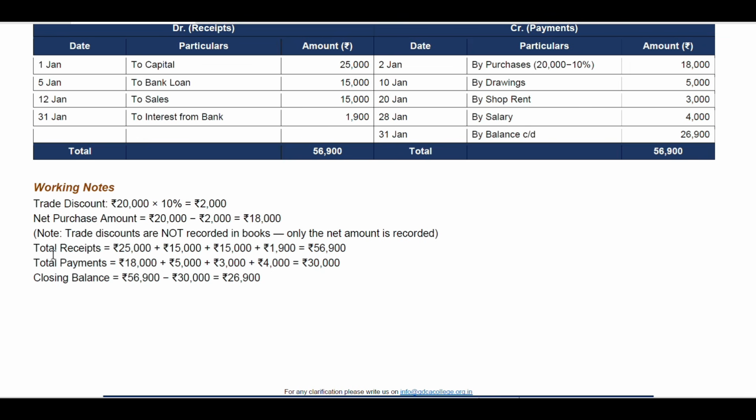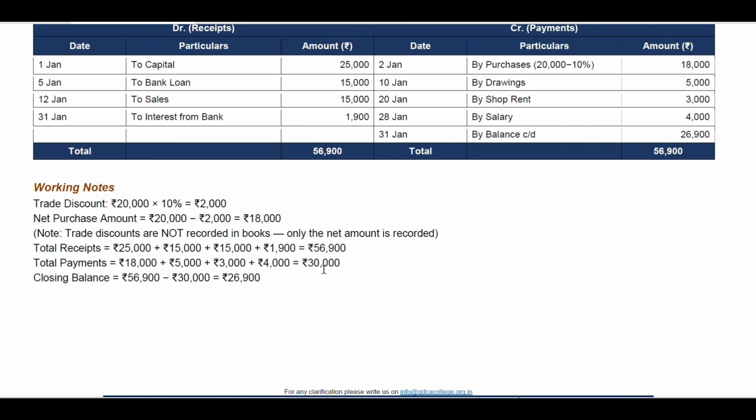So then again, total receipts. What are the receipts? Here you can see in the receipt part 25,000 rupees. These are on the debit side. Total receipts: 25,000 plus 15,000 plus 15,000 plus 1,900 is equal to 56,900 rupees total. And total payments are on the credit side; payments are always on the credit side, receipts always on the debit side. 18,000 plus 5,000 plus 3,000 rupees plus 4,000, that is equal to 30,000.